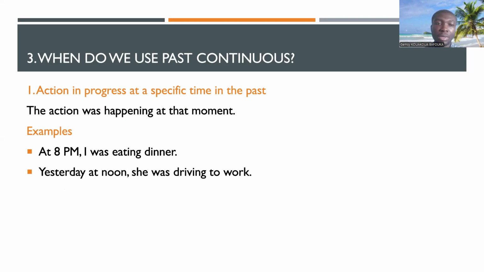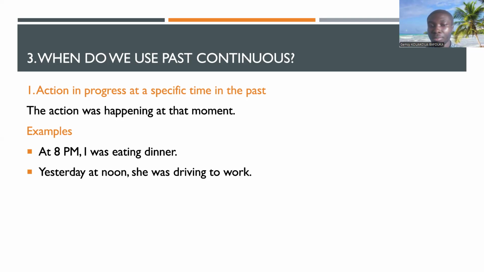So let's try to see now the contexts, guys, in which we can use the past continuous. The first one you should know is that the past continuous is used to express an action that was in progress at a specific time in the past. This is what you've seen so far. Like with this example, at 8 p.m., especially at this specific time, I was eating dinner. So it means that this action was ongoing in the past, at this specific time, exactly like 8 p.m. All right.